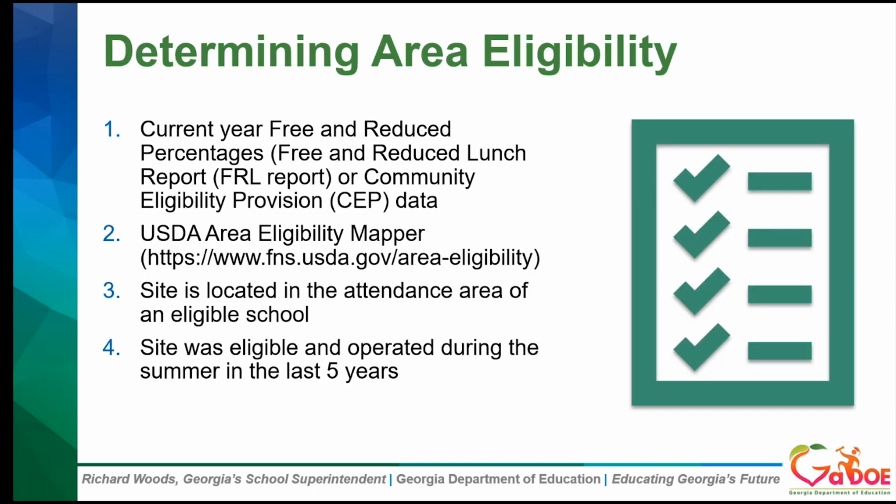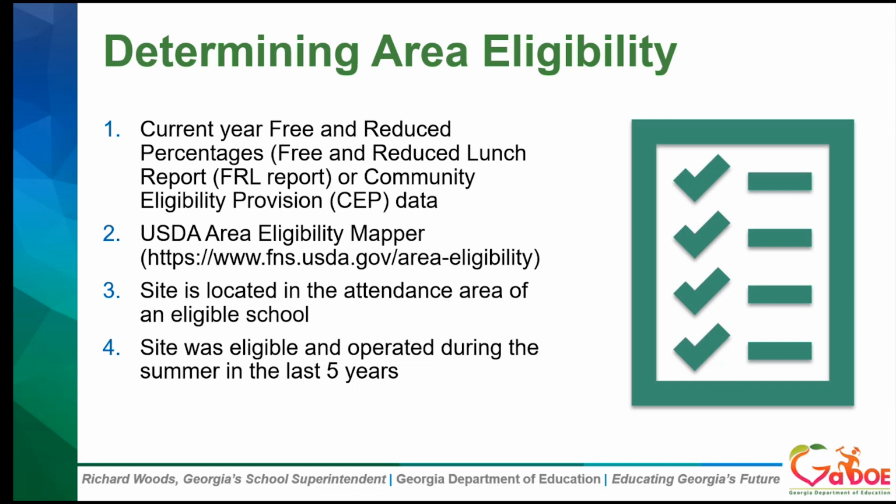So let's talk about area eligibility. There are 4 ways to determine area eligibility. Each site is looked at individually. This also includes any CEP schools. The first method that you can use is to use your current year free and reduced priced lunch report that's reported in October.